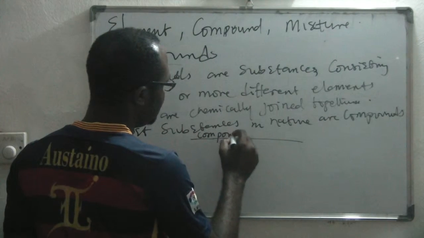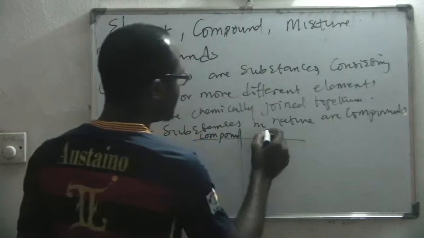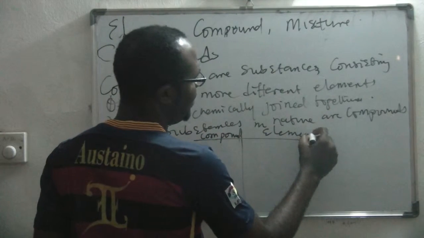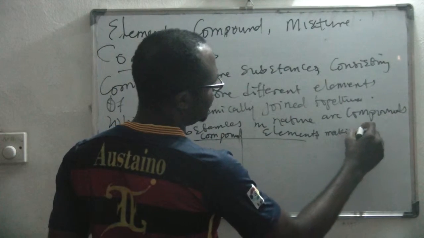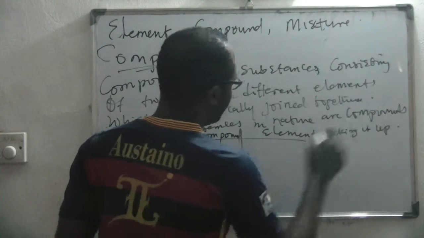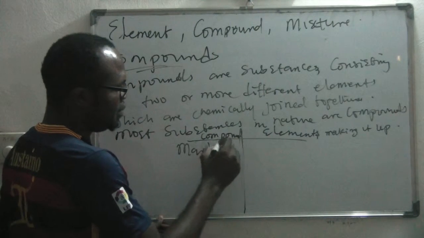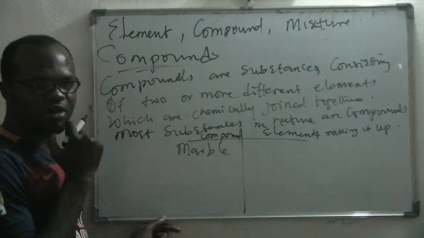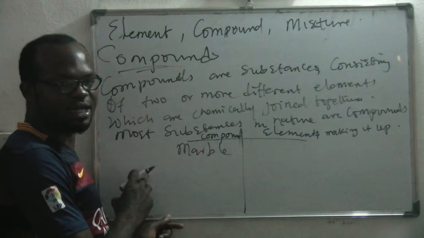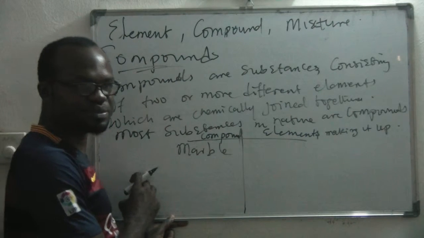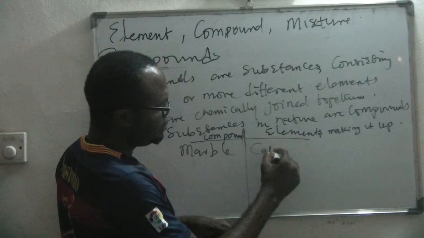Who can give me an example of a compound, and the elements it is made up of? A good example is marble. Marble is a compound that you normally see on earth. What are the elements that marble consists of? Calcium, carbon, and oxygen.